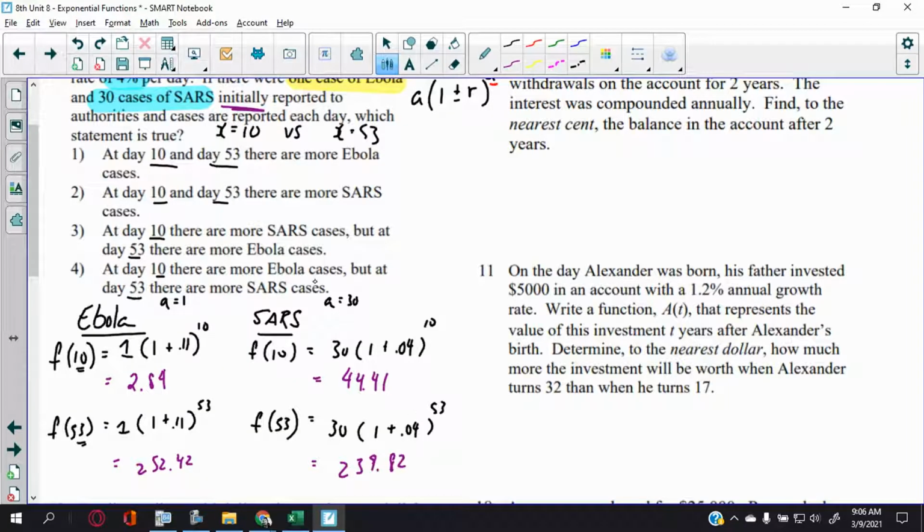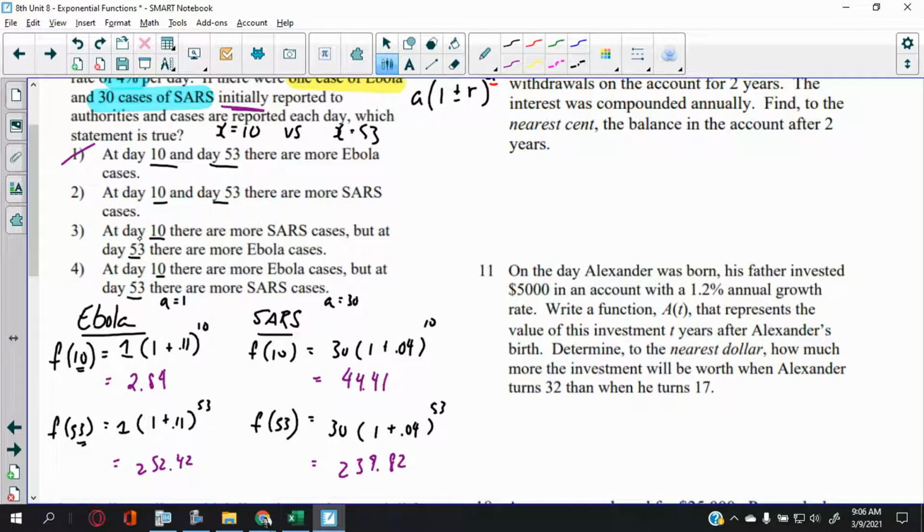Okay, let's get the choices. At day 10 and 53, there are more Ebola cases? Well, hold on. Day 10 and 53, not true. Day 10, there's more SARS, but day 53, there's more Ebola. So that's not true.